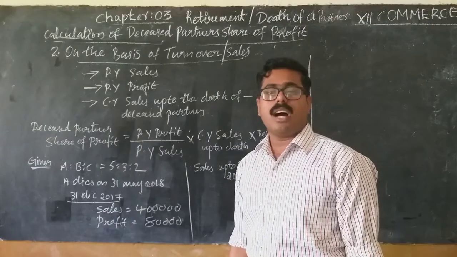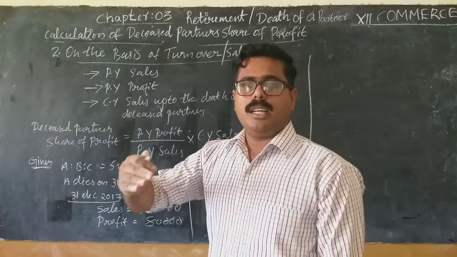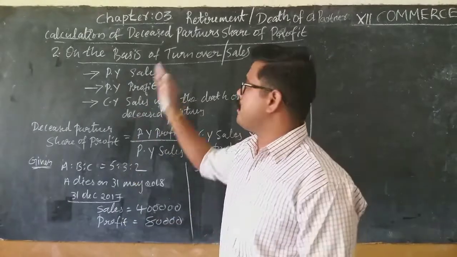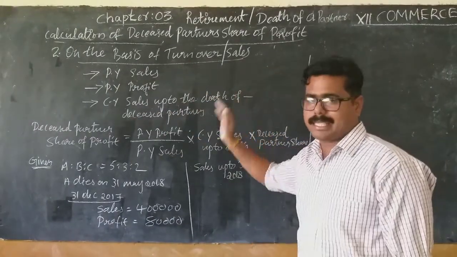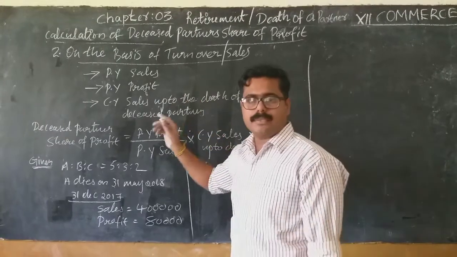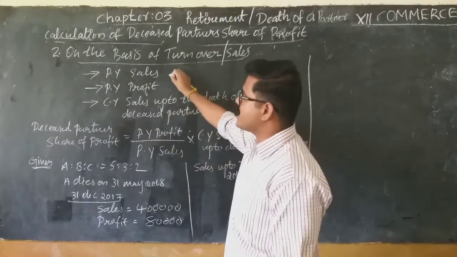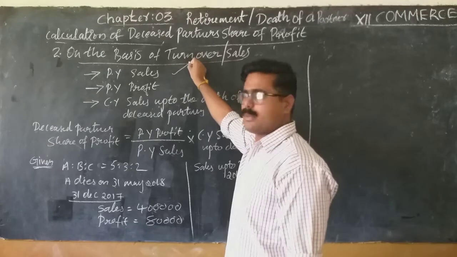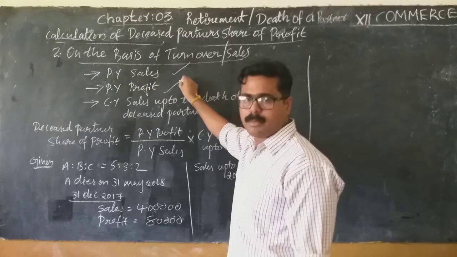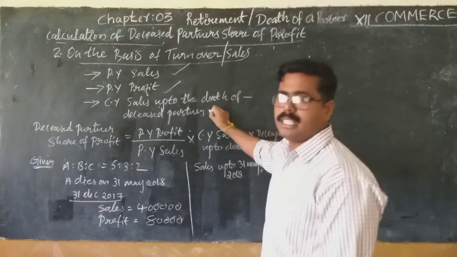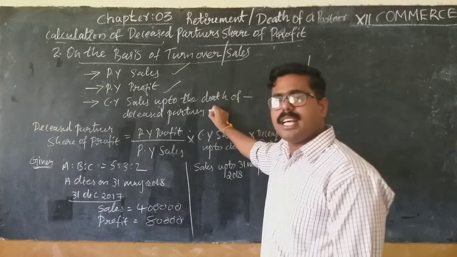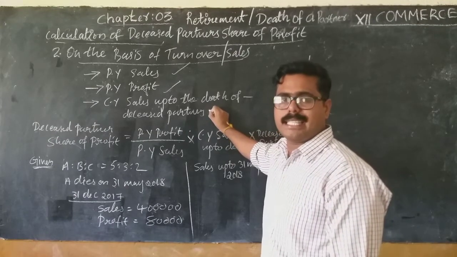So let us understand how to calculate the profit of a deceased partner on the basis of turnover or sales. In this case we require three items: previous year's sales, previous year's profit, and current year's sales up to the death of the deceased partner.